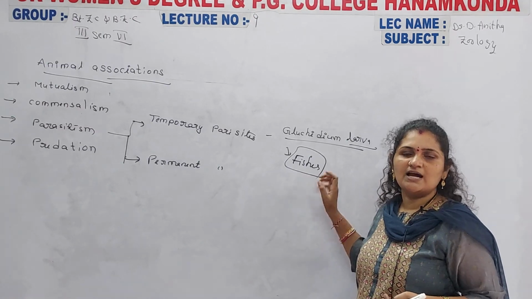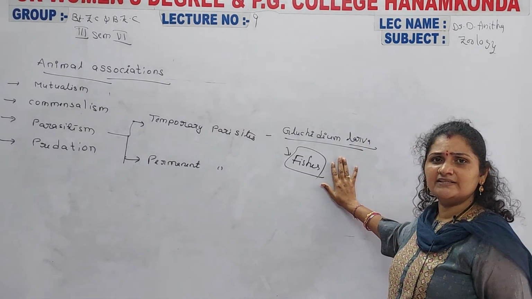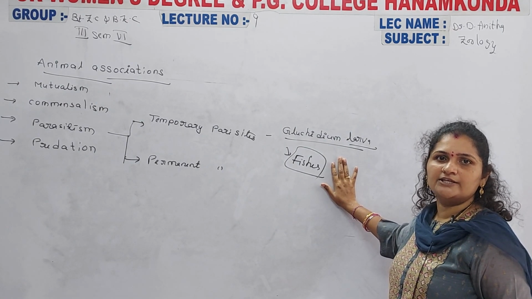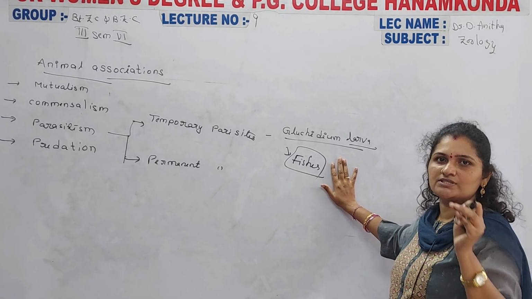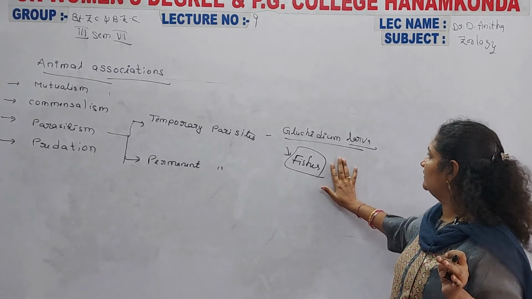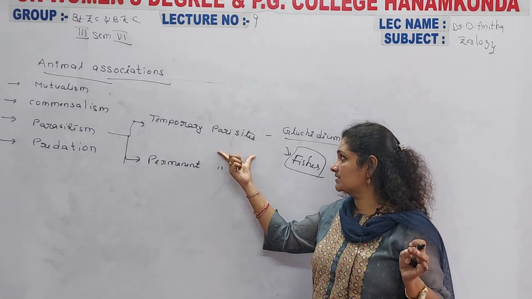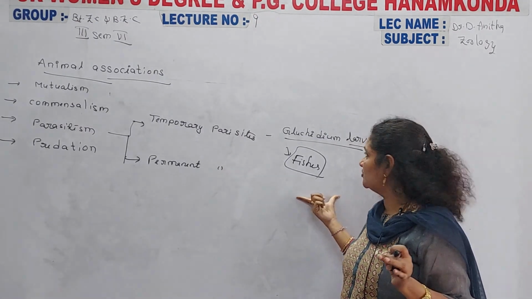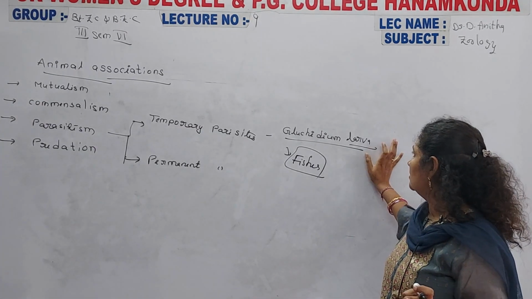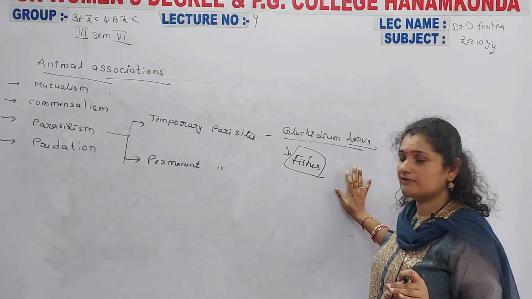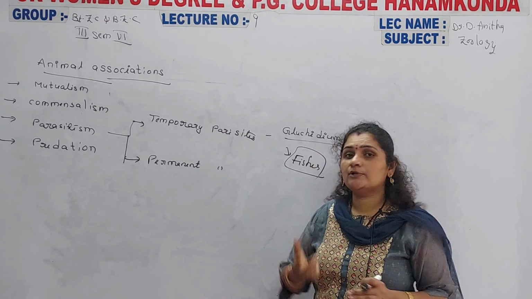fishes. Why? Because these larvae live on the surface of the fishes, and at that time they can make a great injury to the integument, that is, the skin of the fishes is injured by the effect of these larvae. Such parasites are considered temporary parasites. After conversion of the larva to the adult form, the adult separates from the fishes. So these are considered temporary parasites.